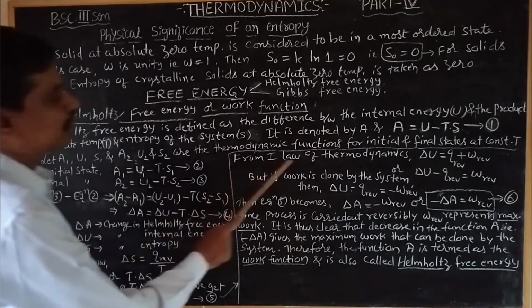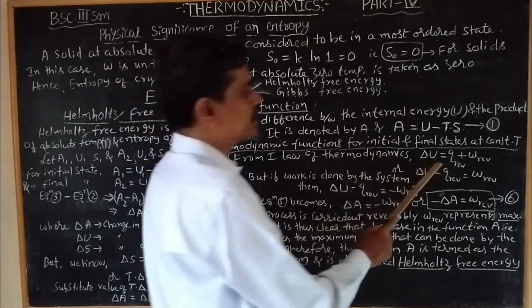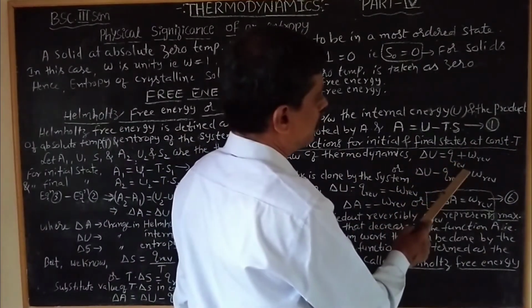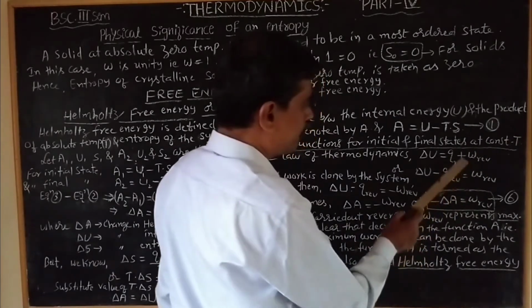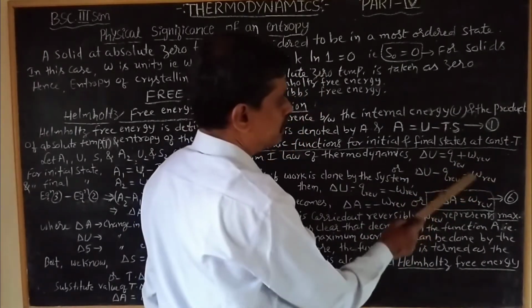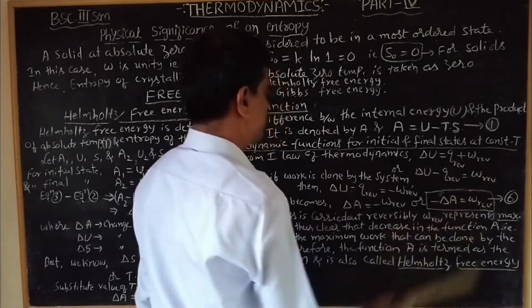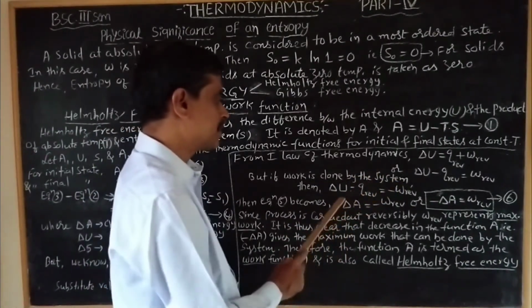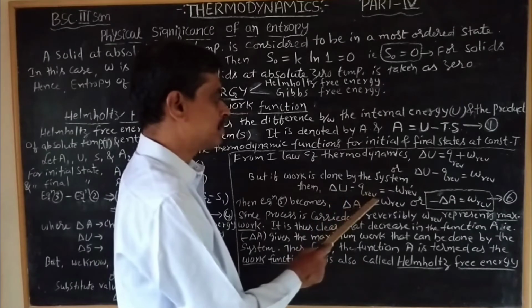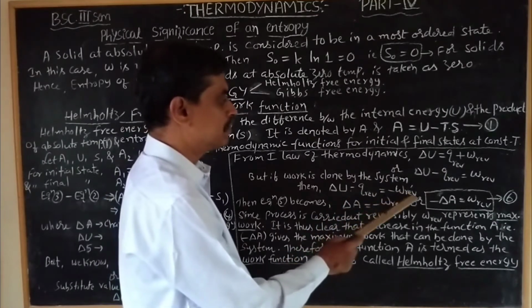Next, from the first law of thermodynamics, the equation is delta U equals Q reversible plus W reversible, or delta U minus Q reversible is equal to W reversible. But if work is done by the system, then delta U minus Q reversible is equal to minus W reversible.